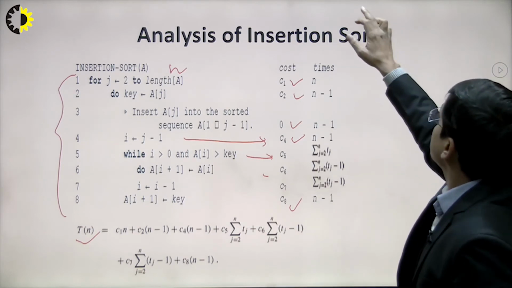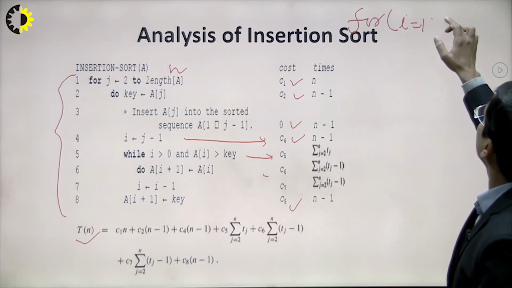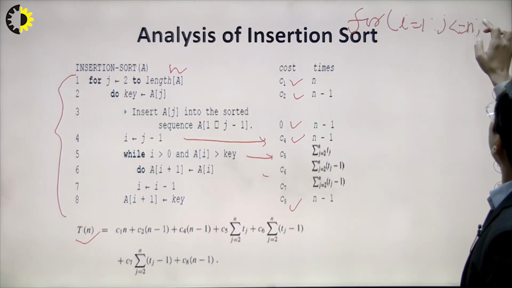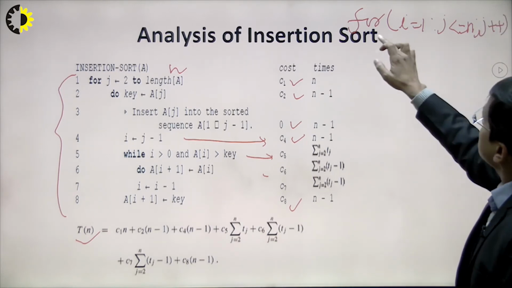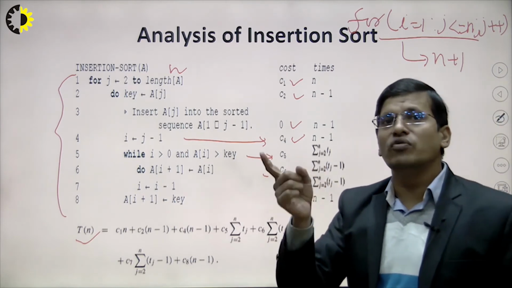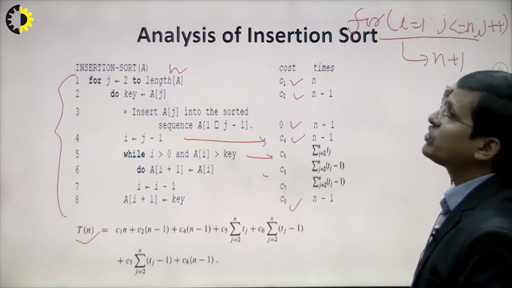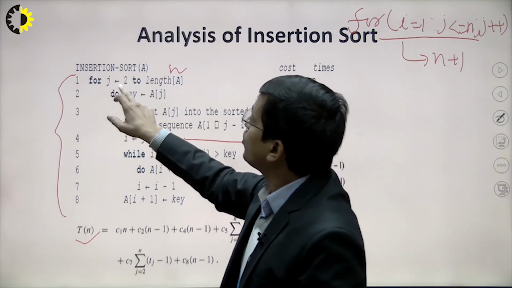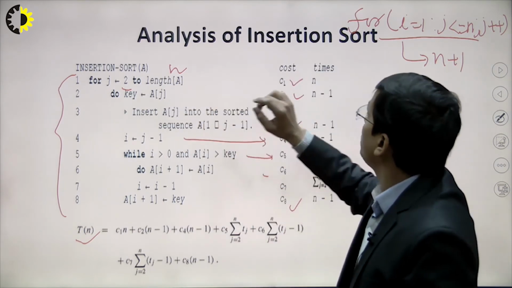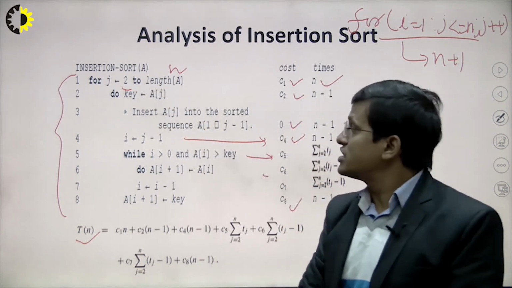Suppose I am just taking some examples so that you understand. Let's say for i equal to 1, we start from i, i less than or equal to n, and i plus plus. This statement is executed n plus 1 times, because the false condition will also be executed in the for loop, right? That's why this for loop is executed n plus 1 times. But here we have started from 2, right? 2 to n. In this case this for loop will be executed n times, because the false condition is also executed in this case, right?